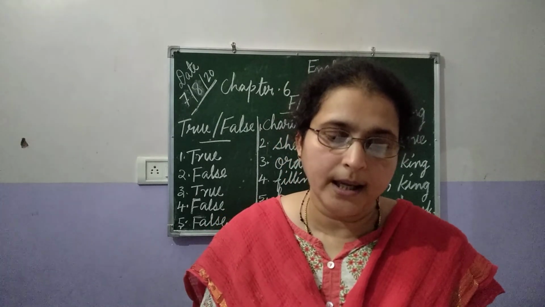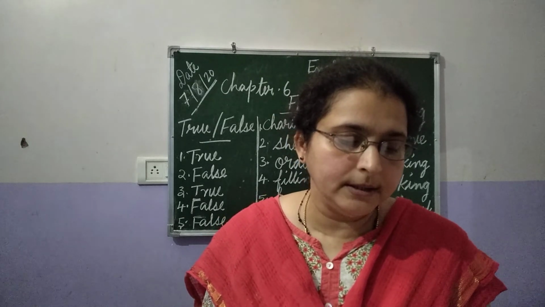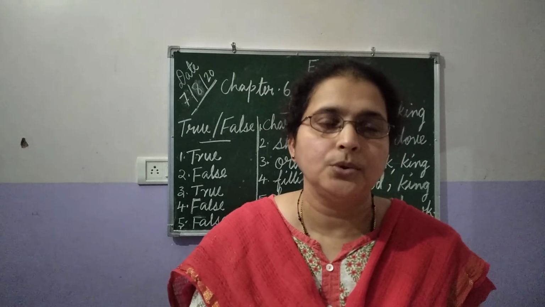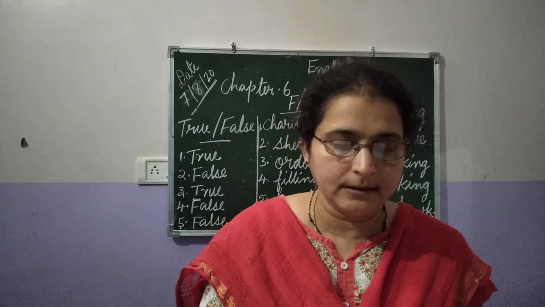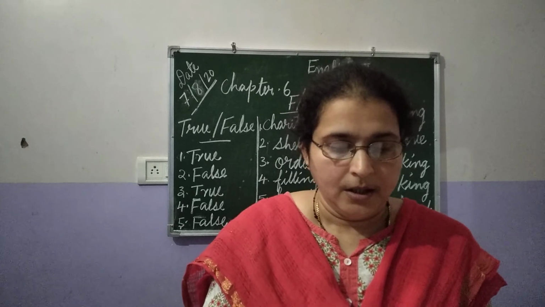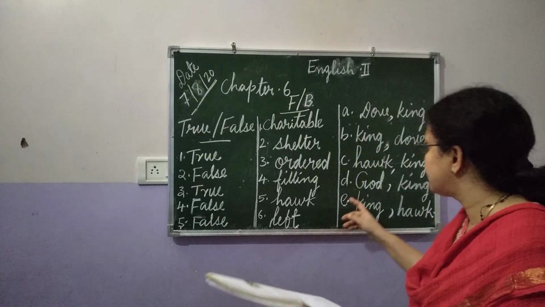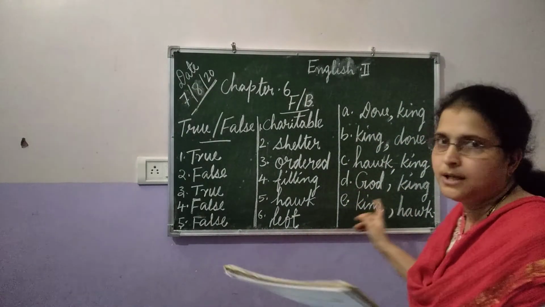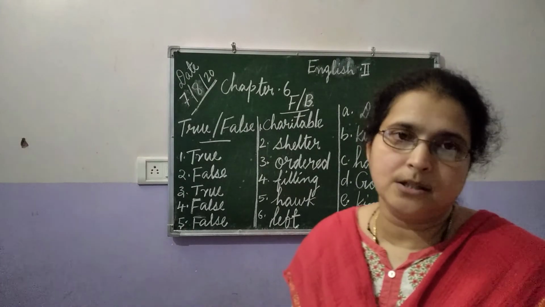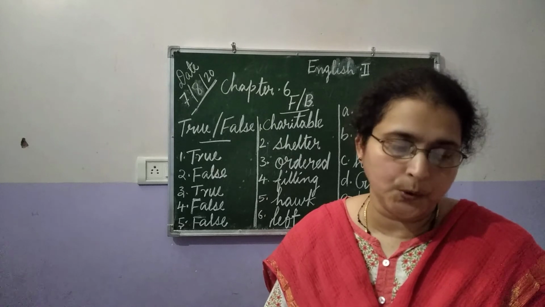The next one. "Don't fear, dear bird." Who said this? King said to dove. Third one. "O king, this bird is my food." Hawk said to king. "You are great and kind." God said to king.